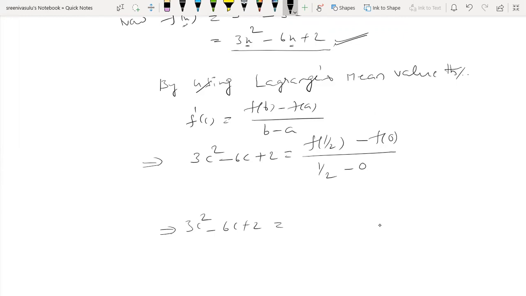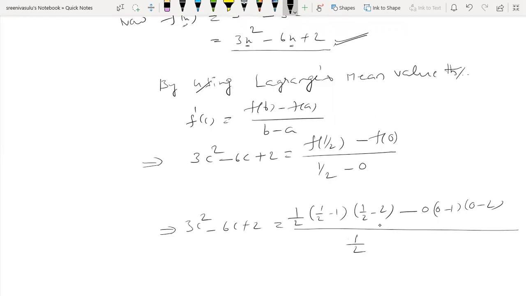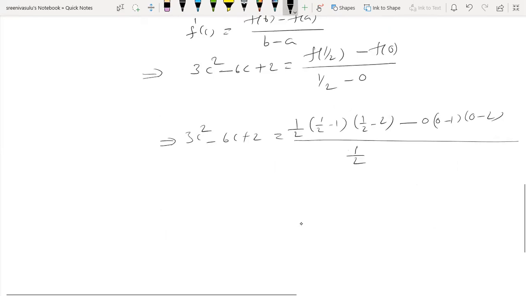Already we know the polynomial, otherwise you can take the given polynomial: x into x minus 1 into x minus 2, with x equal to 1 by 2, that is 1 by 2 into 1 by 2 minus 1 into 1 by 2 minus 2, minus f of 0, put x equal to 0 wherever we have x. Immediately you replace the left hand side as well as the right hand side. Denominator is 1 by 2 minus 0 means 1 by 2.